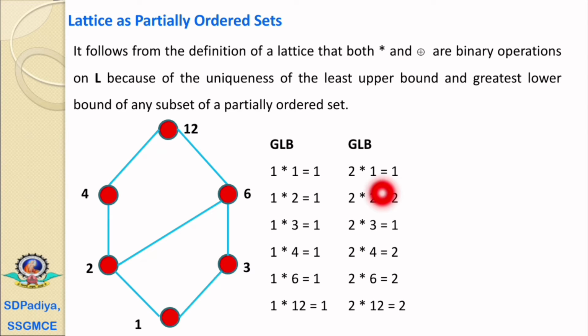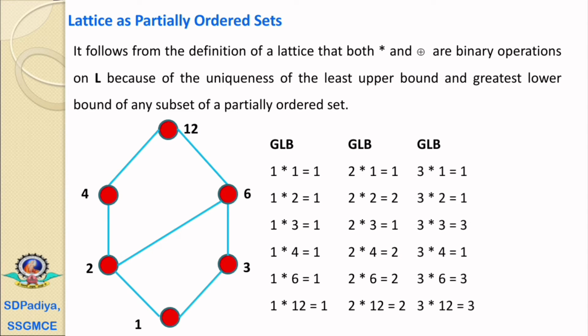Now the second set, the combinations of 2: 2 meet 1 equals 1, 2 meet 2 equals 2. Now we have to check 2 meet 3. The 2 and 3 meet at 1 in the lower direction movement. Therefore 2 meet 3 equals 1, 2 meet 4 equals 2, 2 meet 6 equals 2, there is a direct connection, and 2 meet 12 equals 2.